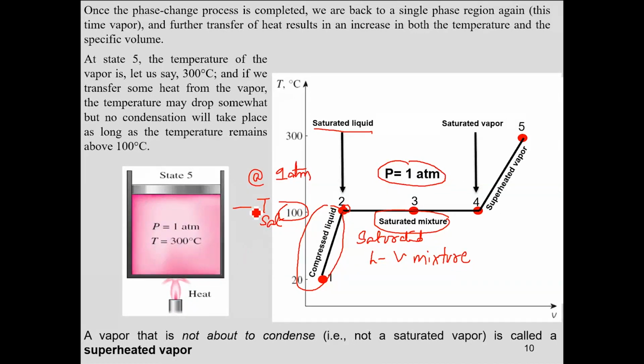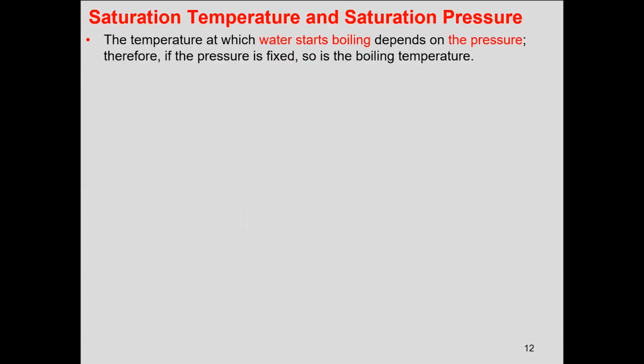That is the phase transformation temperature at 1 atmospheric. This temperature is known as T saturation. So what is T saturation and saturation pressure? The temperature at which water starts boiling depends upon the pressure. If the pressure is fixed, so is the boiling temperature. If I fix the pressure to 1 atmospheric, the boiling temperature would be 100 degrees centigrade.